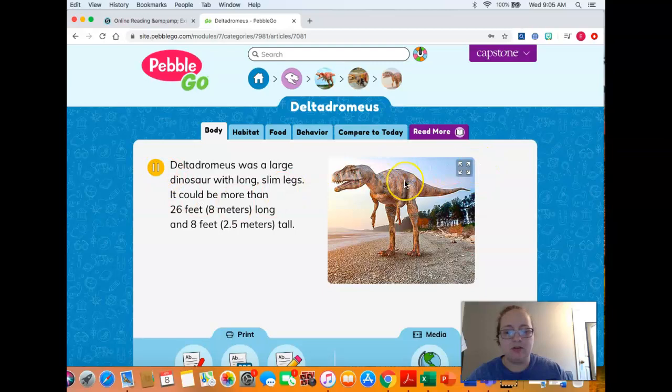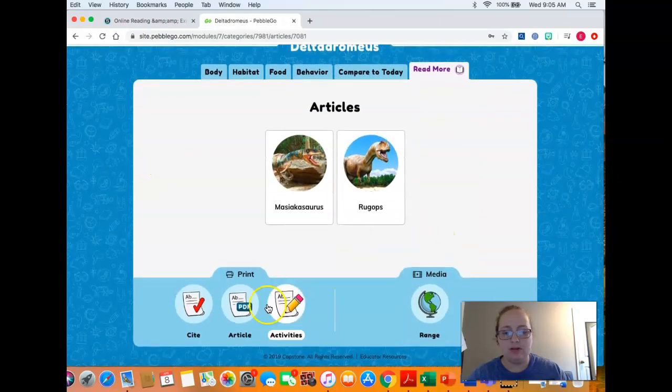It will read it to you. Deltadromeus was a large dinosaur with a long... You can read more about them, and there's more articles. Then there's activities for everything underneath.